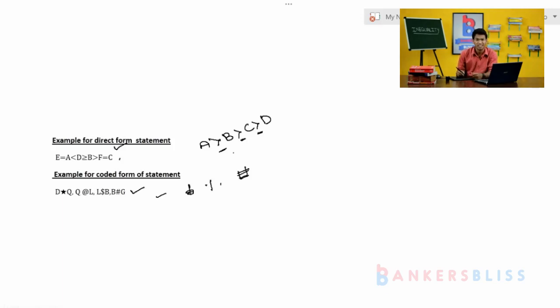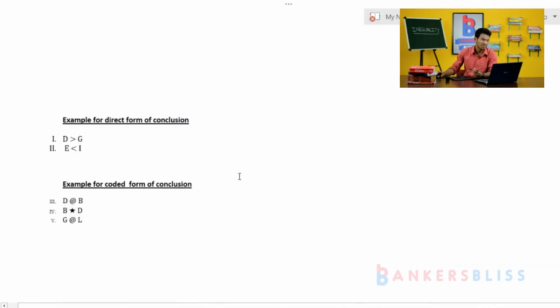Then we should understand what the conclusion is. Again simple. For conclusion, we have one direct form of conclusion and another coded form of conclusion. Conclusions are also represented like, look here, D greater than G, E less than I. I am just putting these examples here for your understanding, don't worry about them. Only concentrate on the sign. When we have the sign between the elements, that is direct.